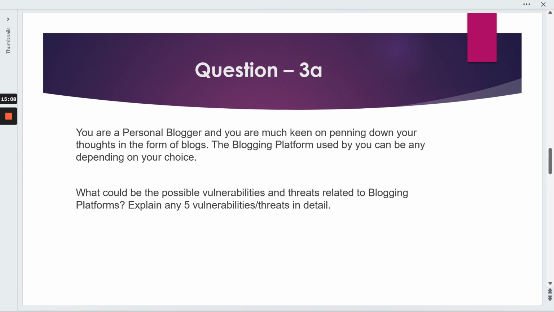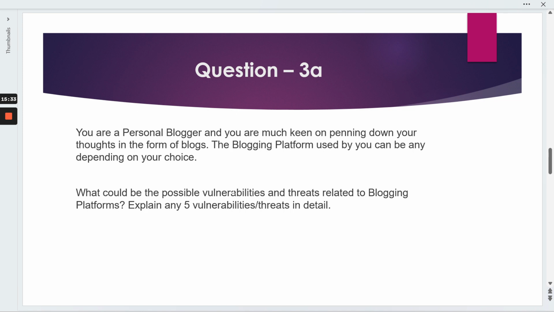So if we talk about the third A question, you are a personal blogger and you are keen on penning down your thoughts in the form of blogs. The blogging platform used by you can be any, depending on your choice. What could be the possible vulnerabilities and threats relating to the blogging platform? Explain any three vulnerabilities or threats in detail.